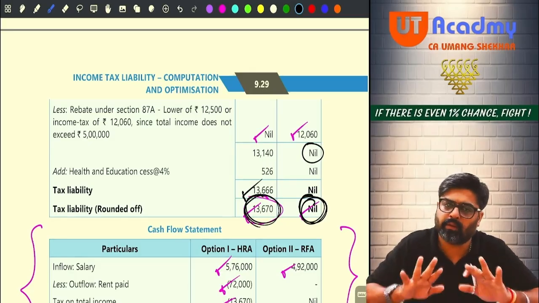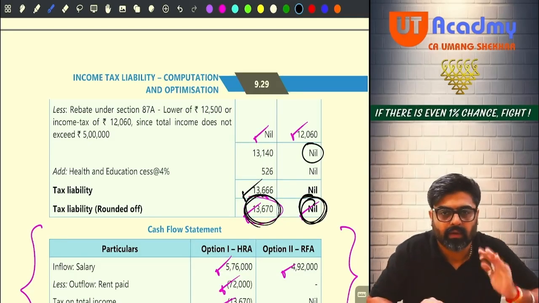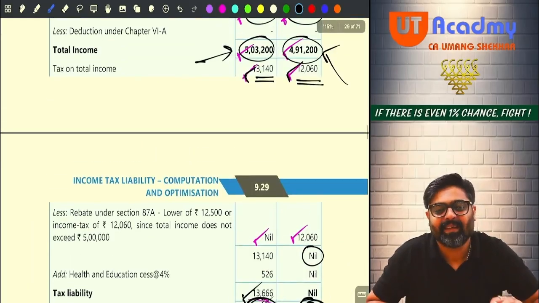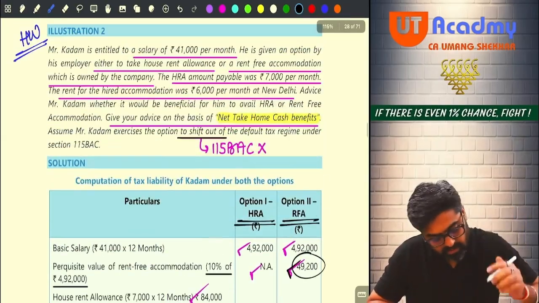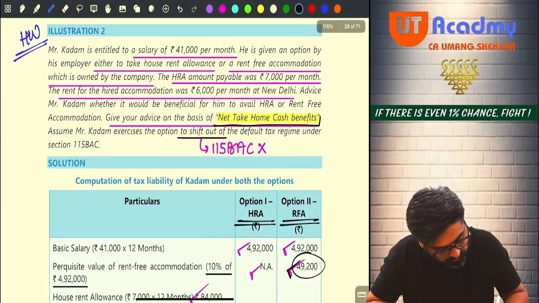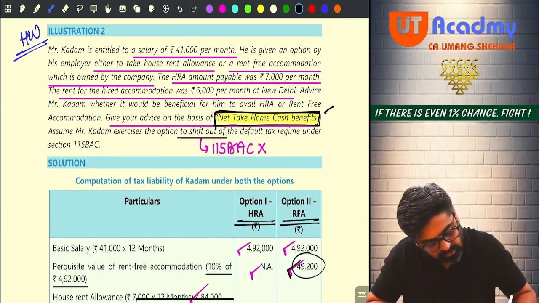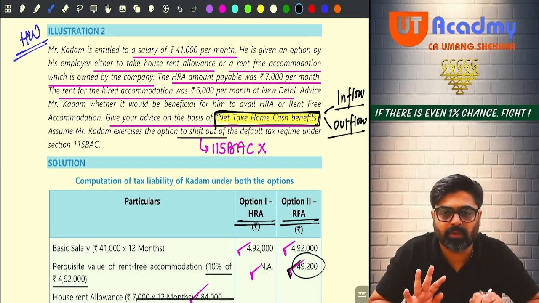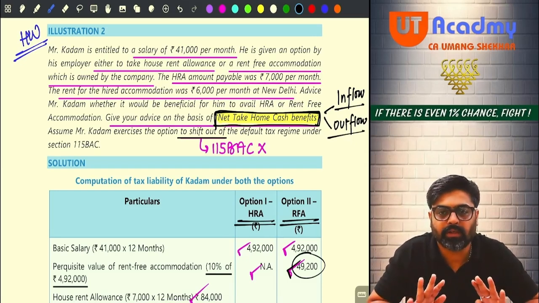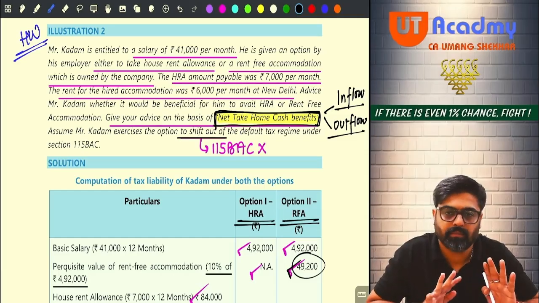Okay, now this entire calculation you have done. Now apply some mind. See, if we talk about net take home cash benefit, this means how much inflow is coming in your hand, and out of that how much outflow is happening. So in both the options you are supposed to see how much is your net cash benefit.